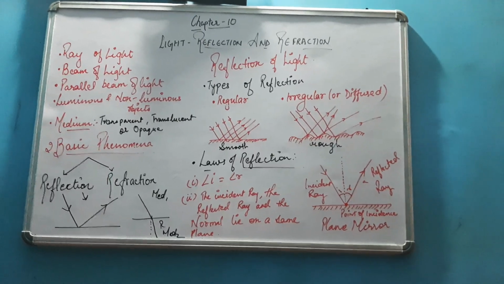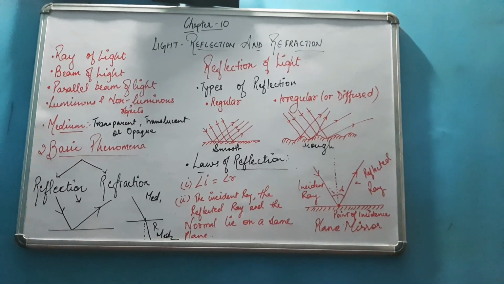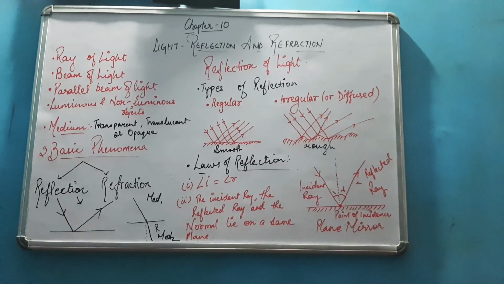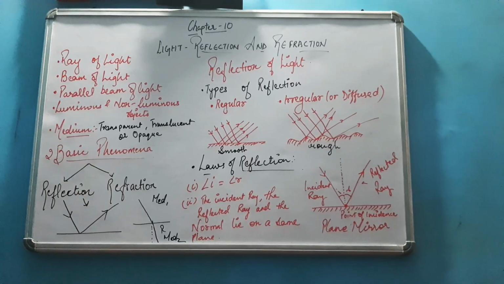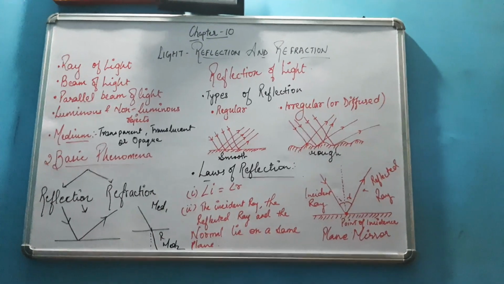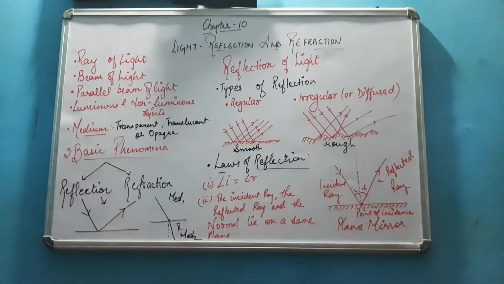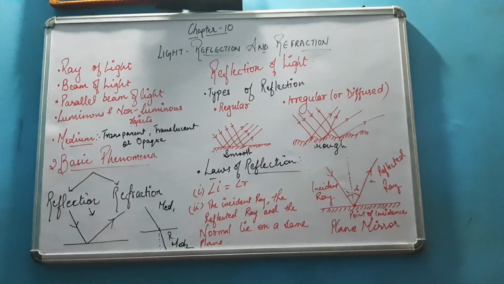Because there is nothing absolutely smooth in this world, even the plane mirror, but we are taking the plane mirror as a regular, smooth one, just for our explanation in these kinds of ray diagrams. Clear to you all? Nothing is absolutely smooth in this world.